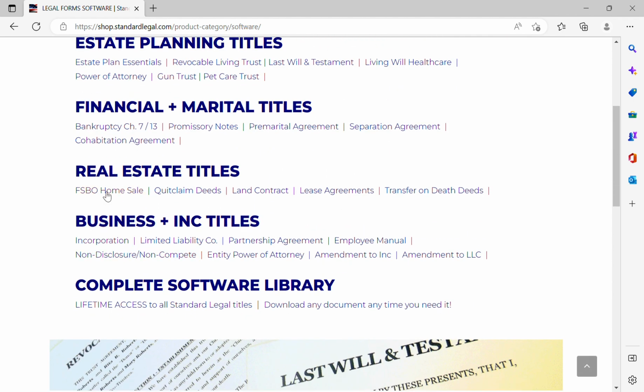Under real estate titles, we offer our for sale by owner home sale package, quitclaim deeds package, land contract, lease agreement package, transfer on death deeds.